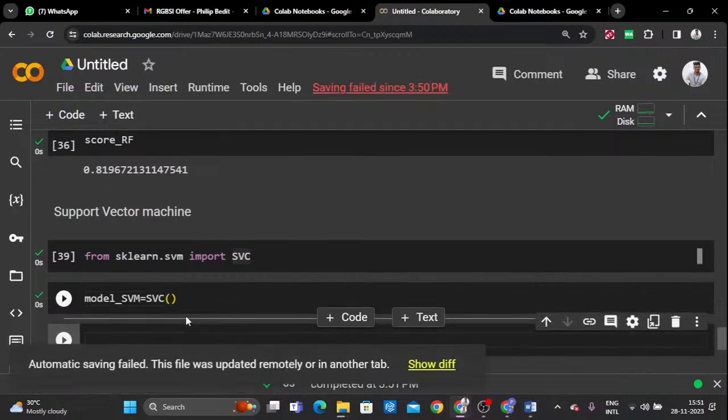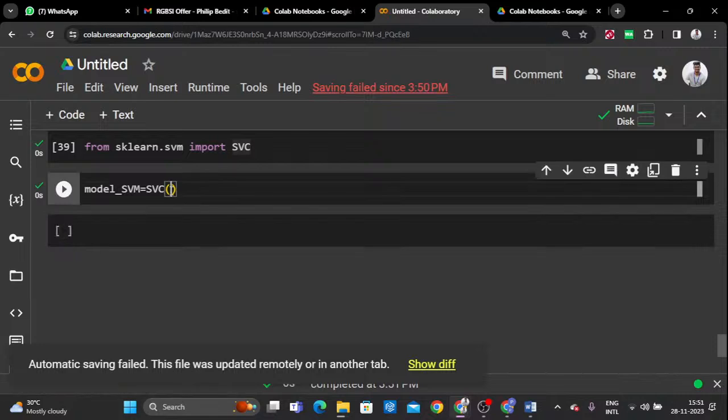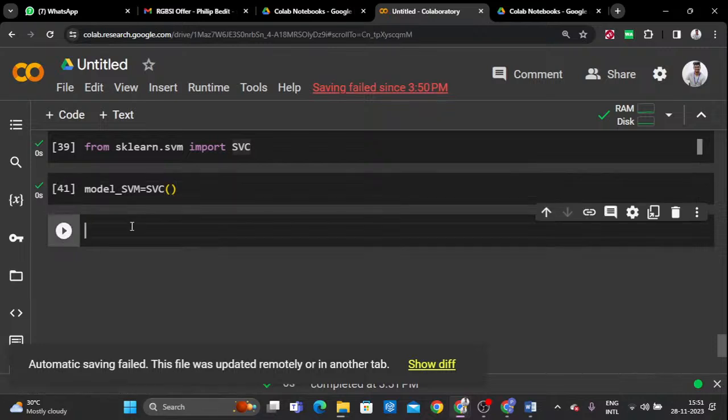Then okay, I'm going to run it. Maybe the saving actually failed, right? It's okay. Right now you can see this one is SVC. So here it handles both linear and non-linear. Right now I'm going to train the model. So model dot SVM dot fit, and pass the training data.